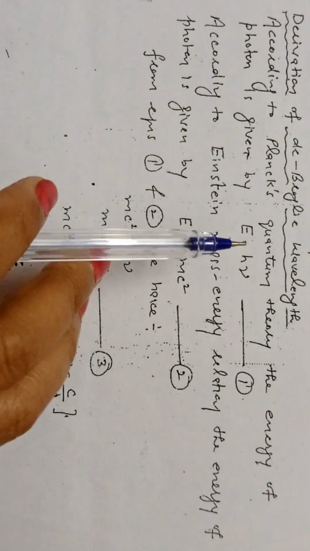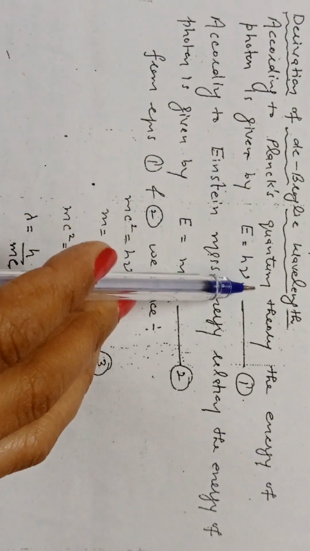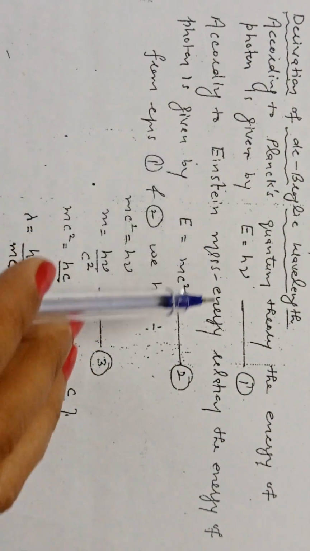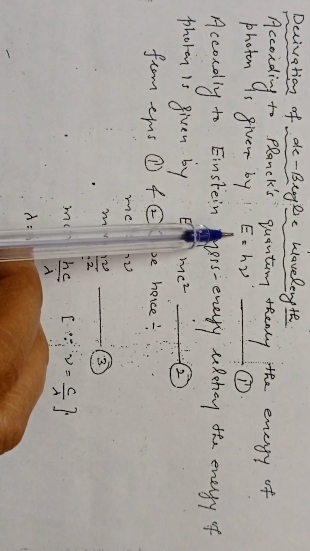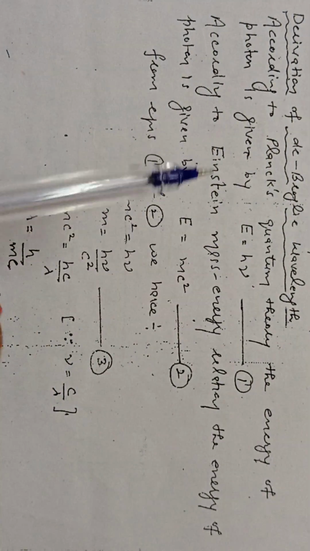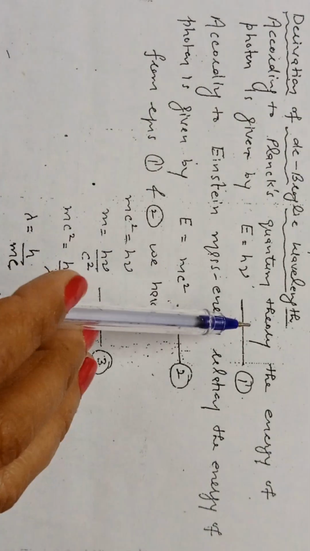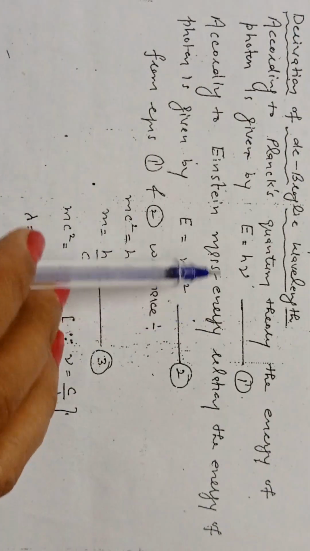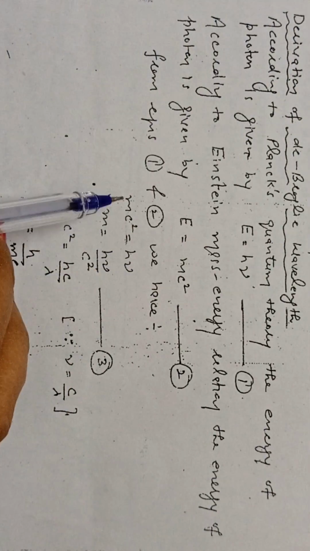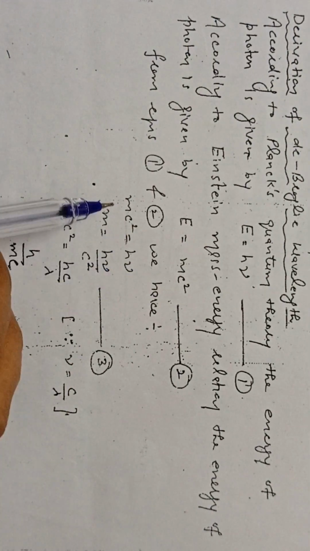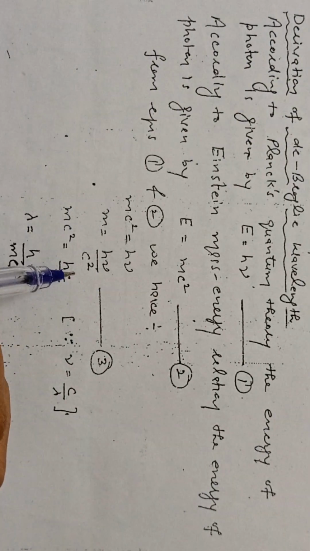Basically, de Broglie combined two equations: the first given by Planck's quantum theory and another given by the Einstein mass-energy relation. Planck's quantum theory gives energy equals h mu, and the Einstein mass-energy relation gives energy equals mc square. These two equations give the value of energy, and we are equating these two values. We have mc square equals h mu. From here we get m equals h mu by c square.